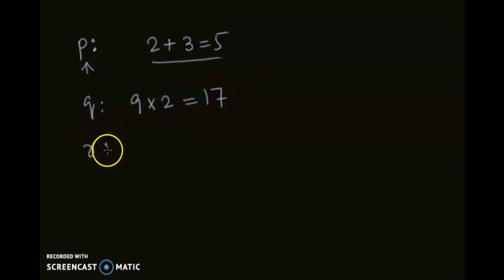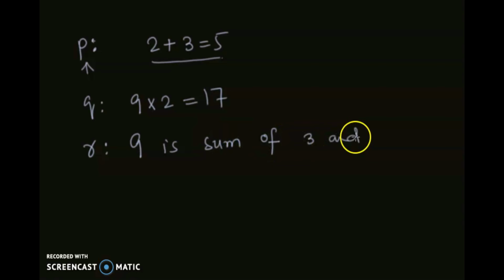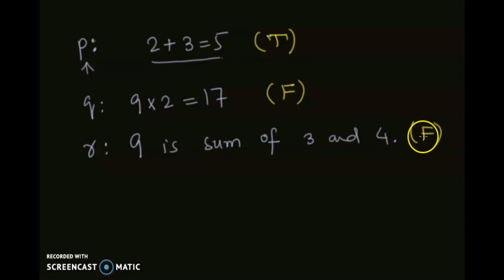We can have another proposition which says that 9 is the sum of 3 and 4. Of course, the first is true, so we represent it by T. The second is false, so we represent it by F. The third is also false.